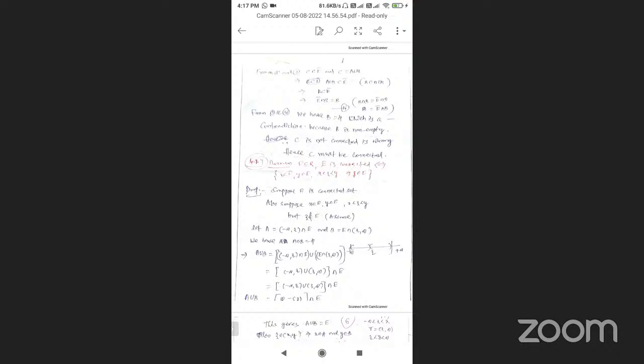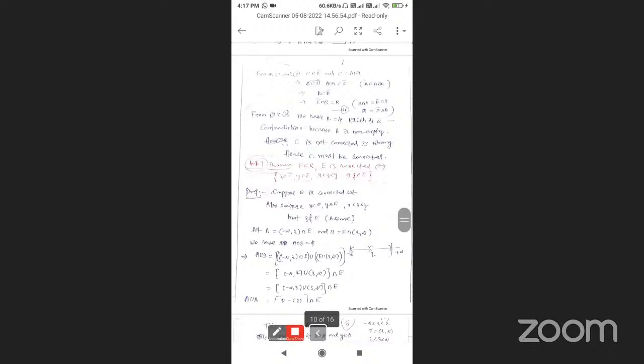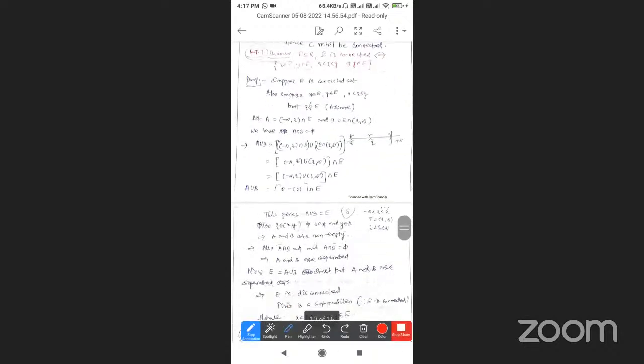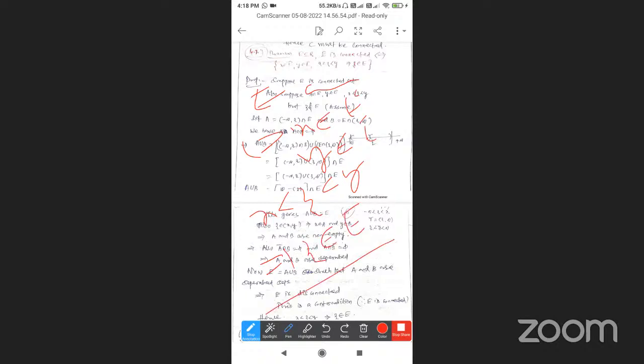Now, next, in the same section 4.7.4, theorem on page number 48. So what is the theorem? E subset of R. E is connected if and only if X belongs to E, Y belongs to E, and X is less than Z is less than Y implies Z belongs to E. That is what we have to prove now.